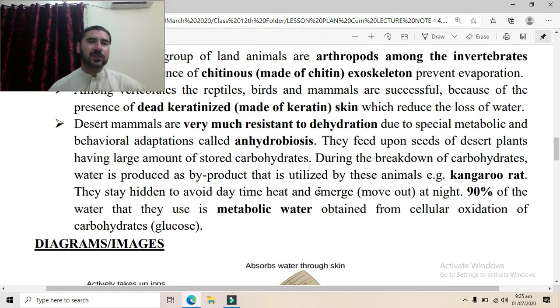Around 90% of their water requirements are fulfilled by this metabolic water, which is produced as a byproduct in the process of respiration, in the process of oxidation of carbohydrates. Now they use the plant seeds. The plant seeds contain large amounts of carbohydrates. Those carbohydrates are first converted into sugar and then they are broken down. As a result, water is produced, which is used for various life activities.